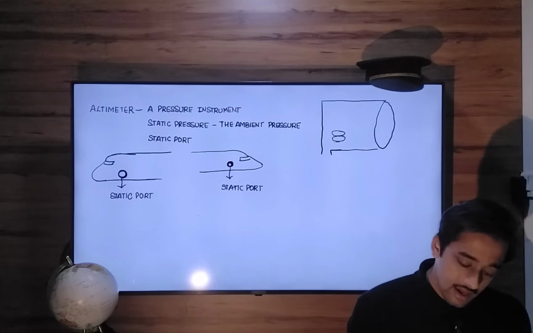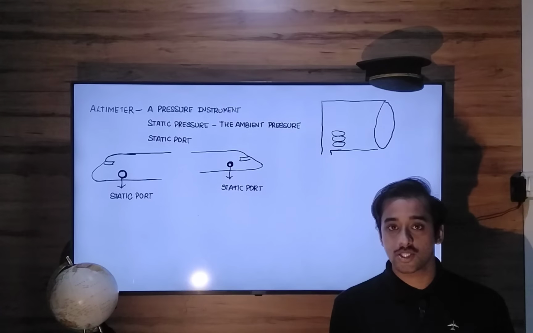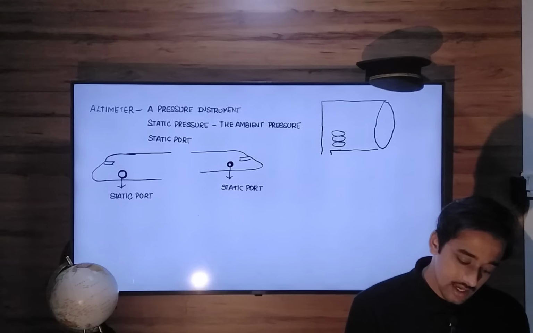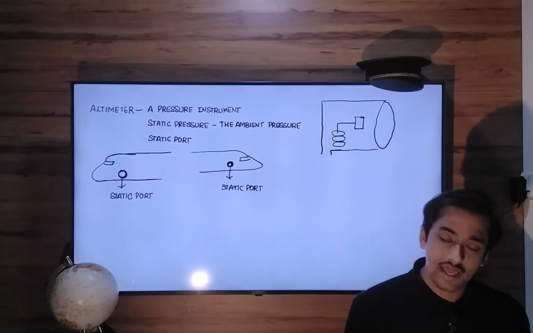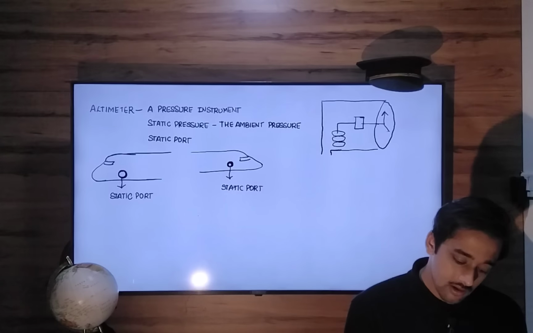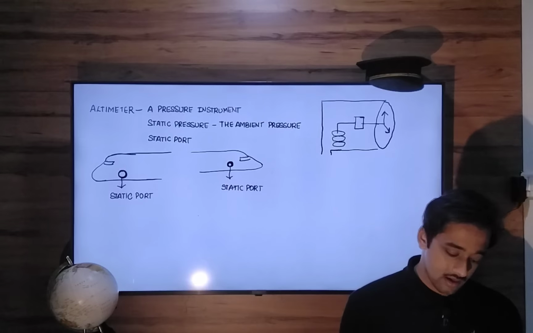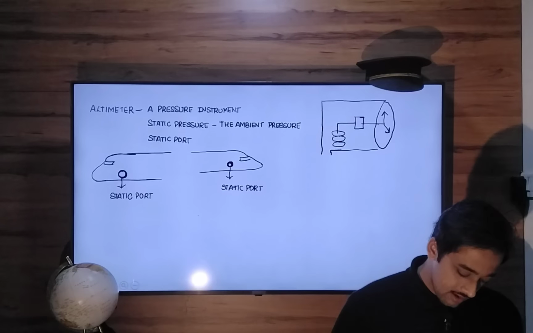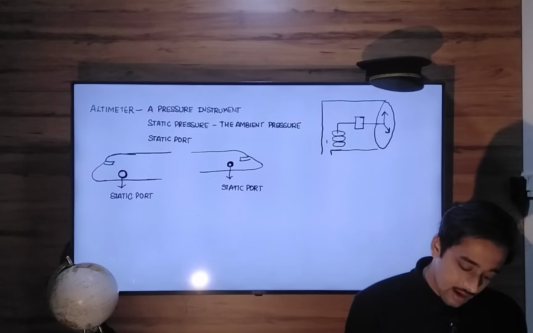In the altimeter, we have aneroid capsules, and these capsules are linked by a linkage mechanism to the face of the altimeter. So the static pressure is delivered to the aneroid capsules.